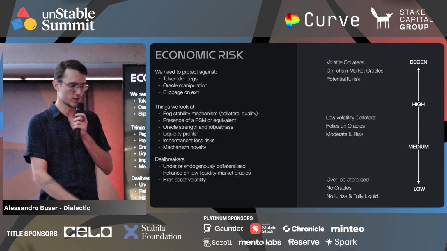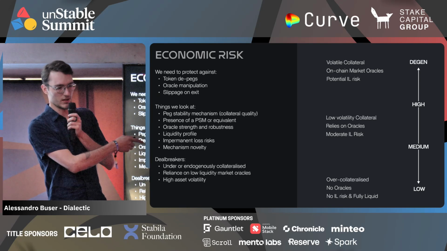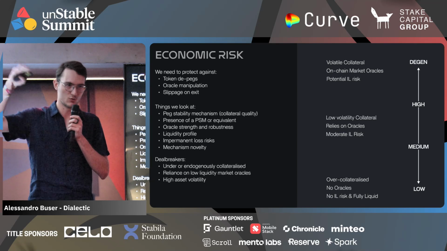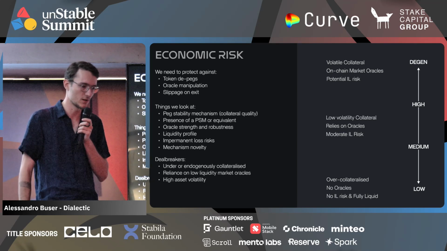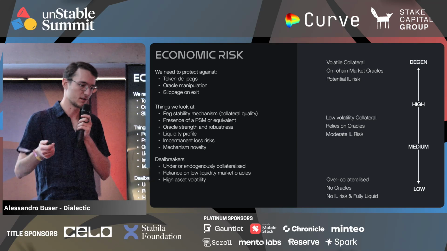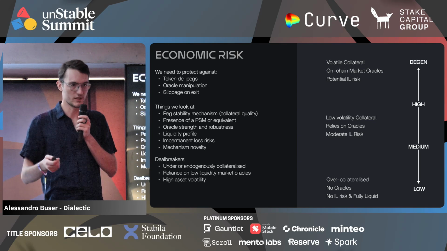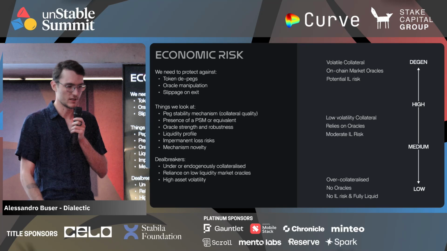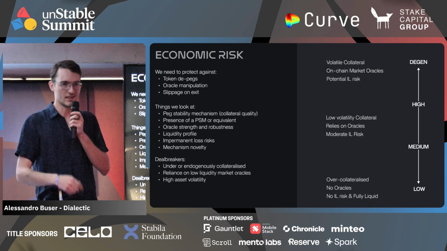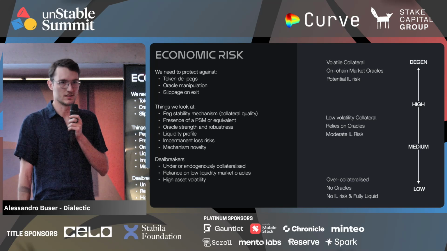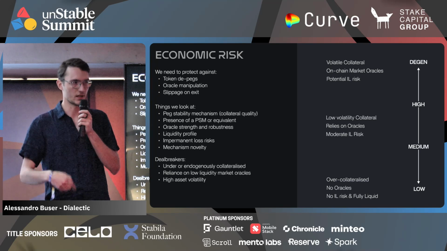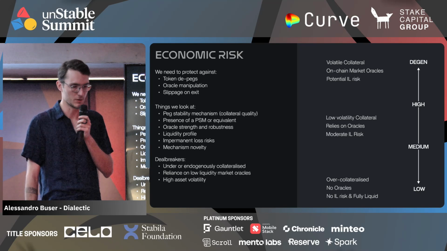And there's always also some deal breakers here, so things that we totally don't deploy into, even that's the risk category above degen risk, which is just not allowed to put capital into. That's anything that is under collateralized or endogenously collateralized. So Terra Luna, for example, was not part of the risk framework at all. Also any assets that have high impermanent loss risk, any stable coins that are very volatile, are things that we just can't deploy into from the investment mandate of the funds.